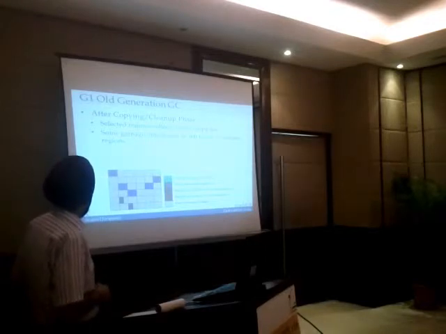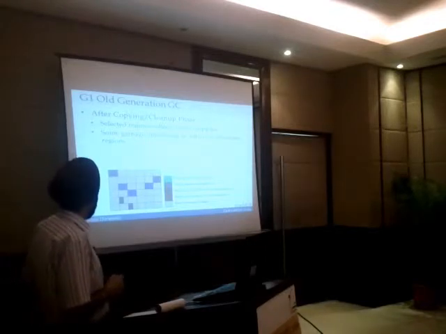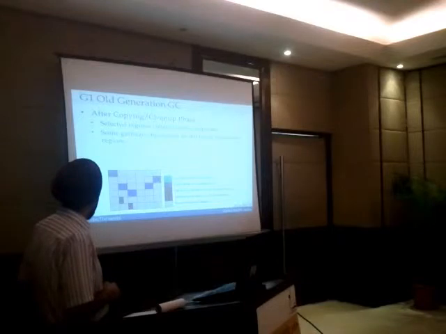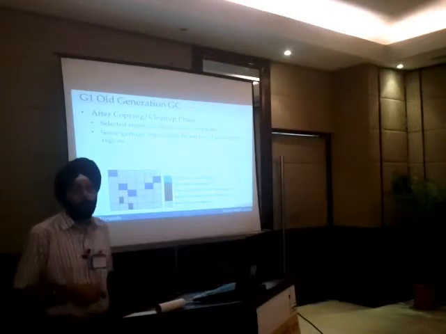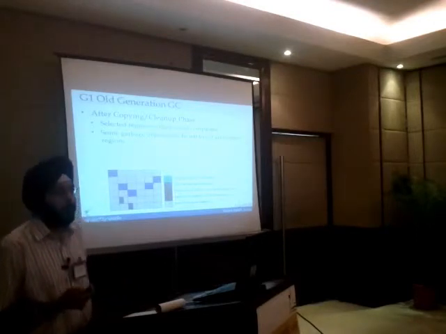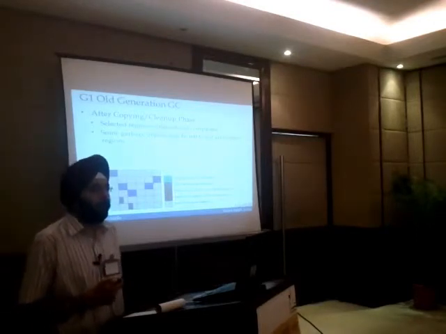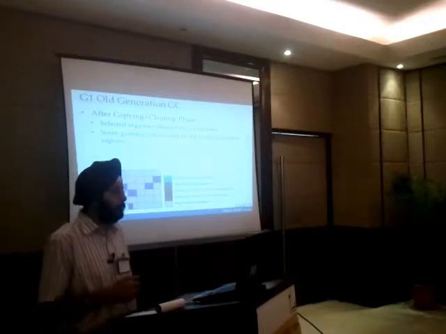I just mentioned the selected regions are collected and compacted. So we see a compaction here. So these are the objects which have been recently copied. Some objects are still left in their regions because it has to meet the pause time goal. It will collect them in the next cycle.